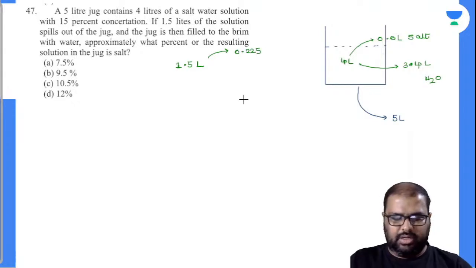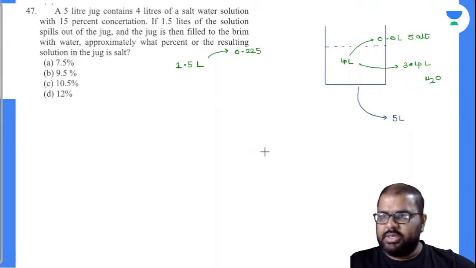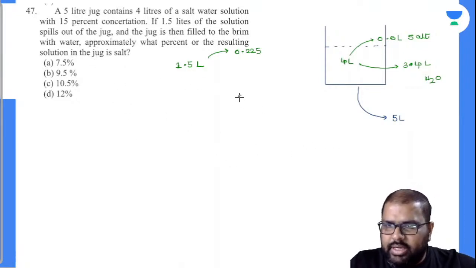So how much salt will be left over? 0.6 minus 0.225, 0.375 liters of salt will be left over. Am I right or wrong? So see here, 0.375 liters of salt will be left over.